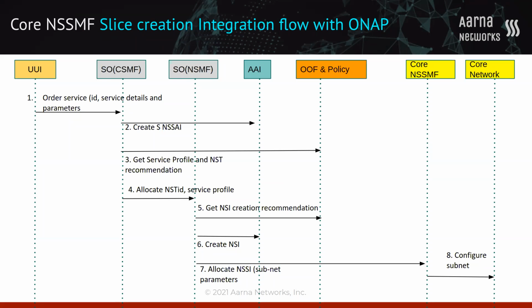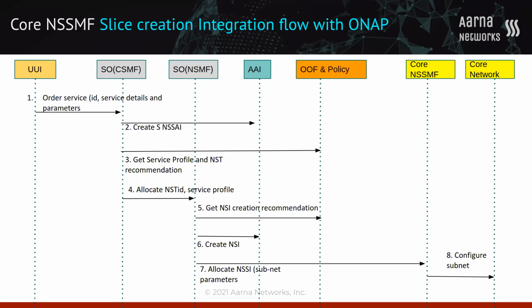And if we zoom into the OOF and the policy, which is your automation framework from ONAP, these components are participating in your slice profile determination when we try to create a slice, and they participate in your network slice template selection, your network slice instance selection, and almost your NSSI selection, along with your resource allocation planning.